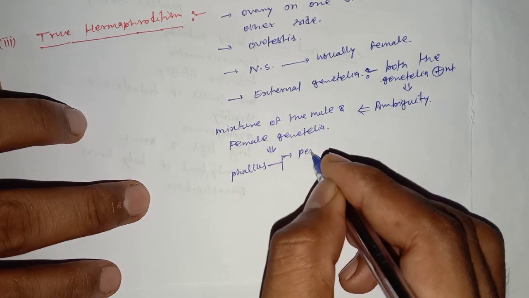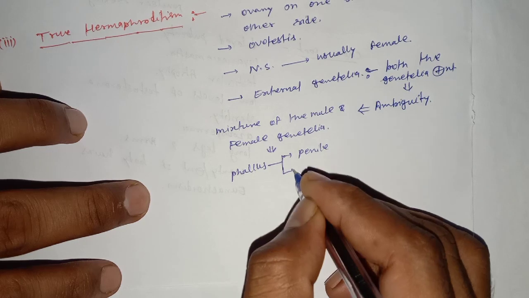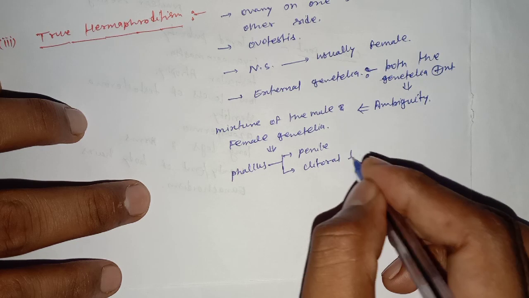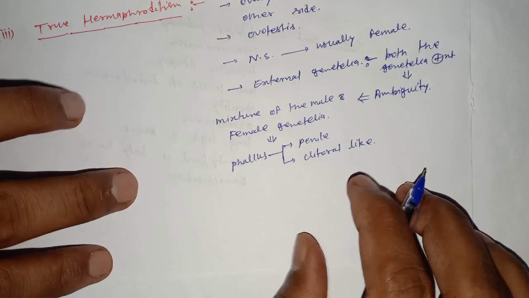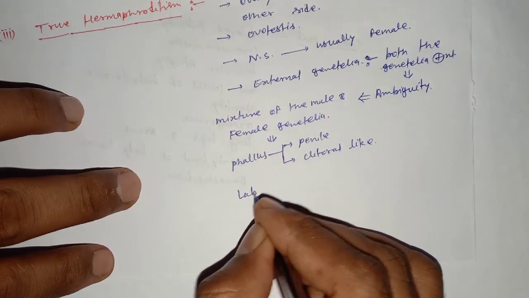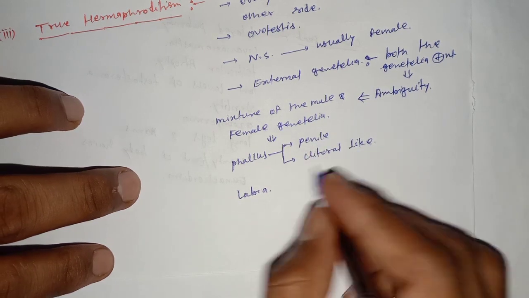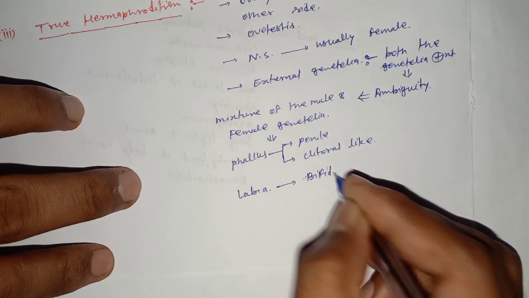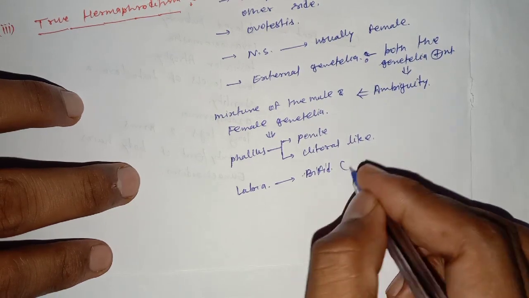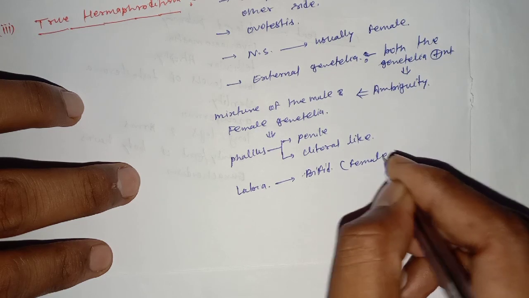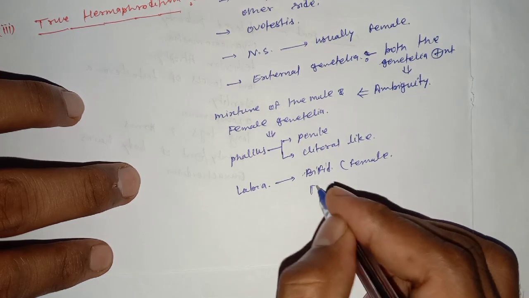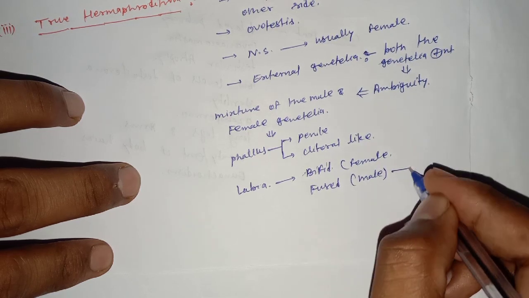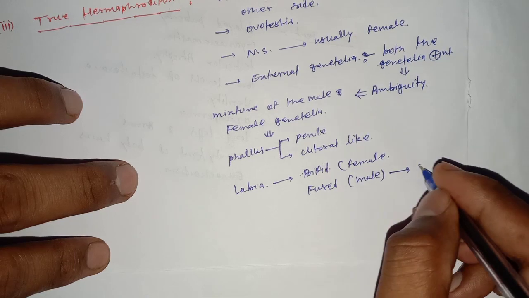Phallus may be penile-like or clitoral-like, and the labia may be bifid in female or fused in male and resembles scrotum.